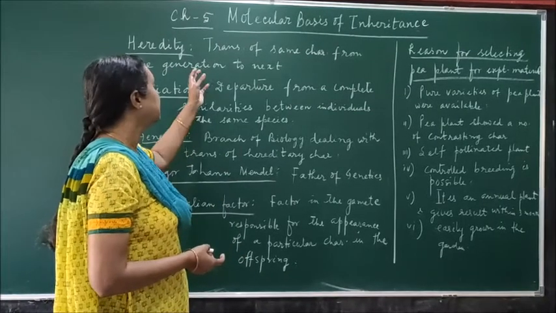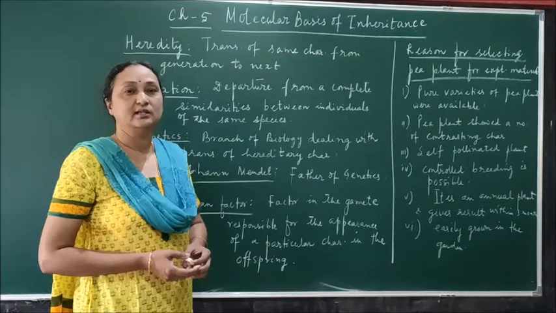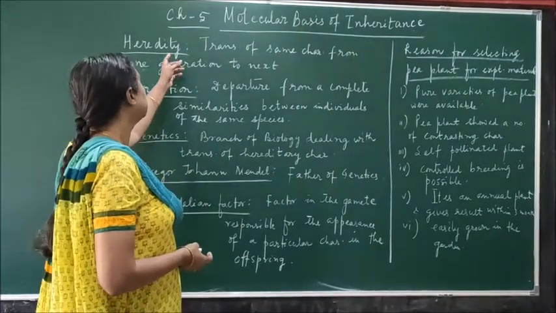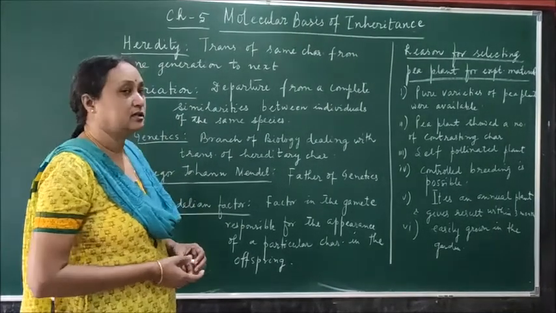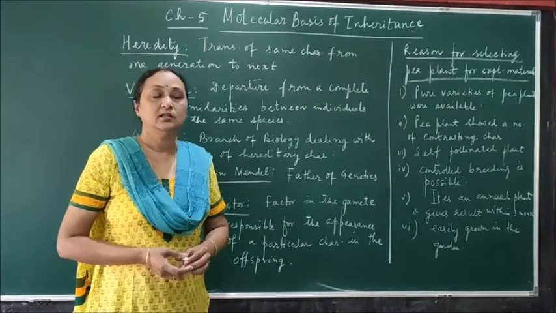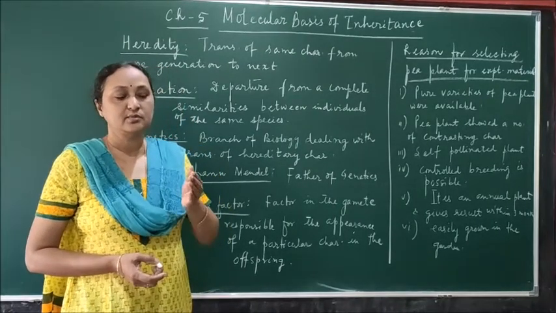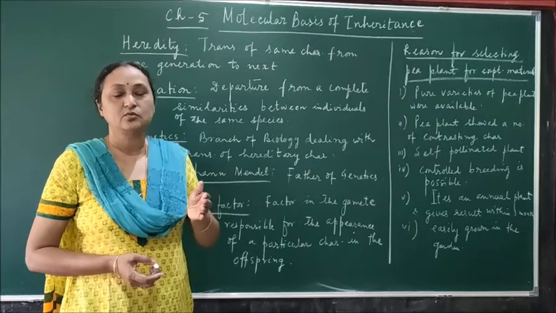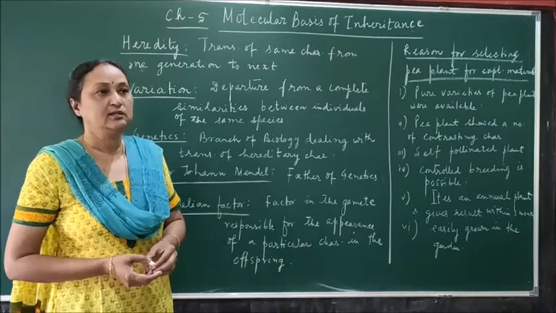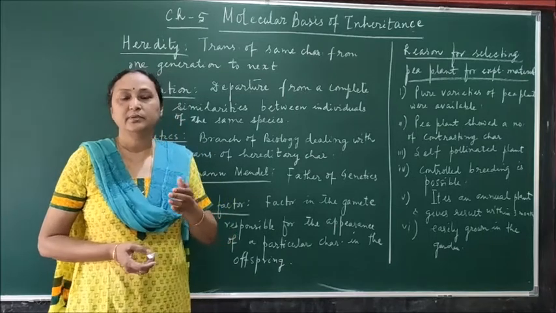So first I have written a few words, so I will explain you. Okay. So the first word is heredity. What is heredity? Heredity is the transfer of the same characters from parents to children. All of you know that we get characters from our parents.